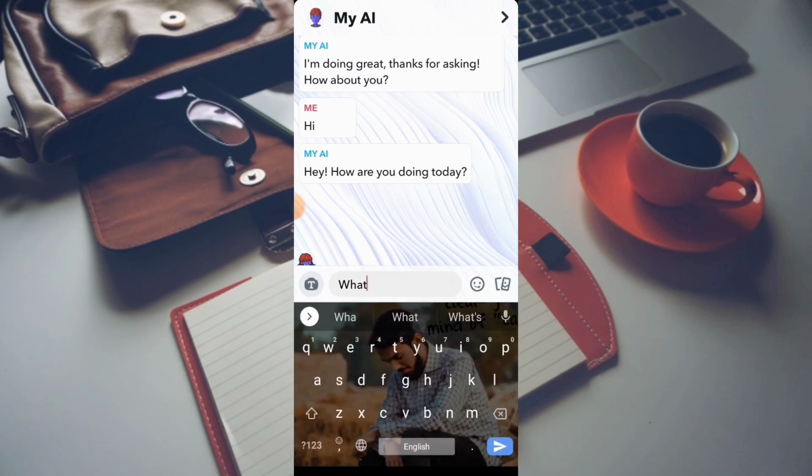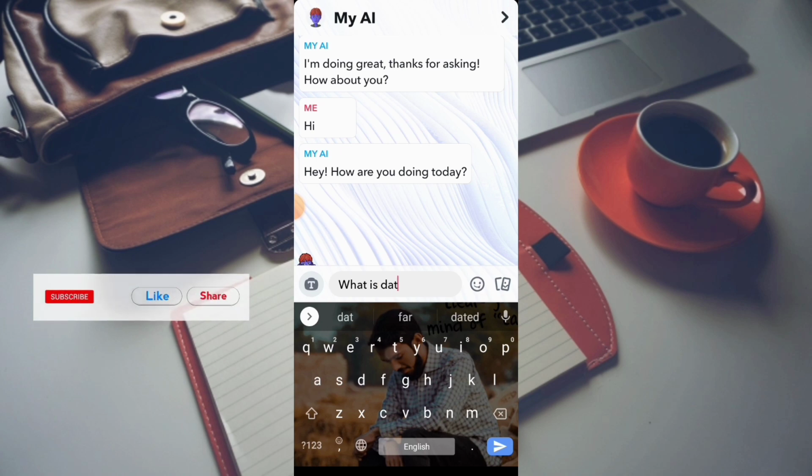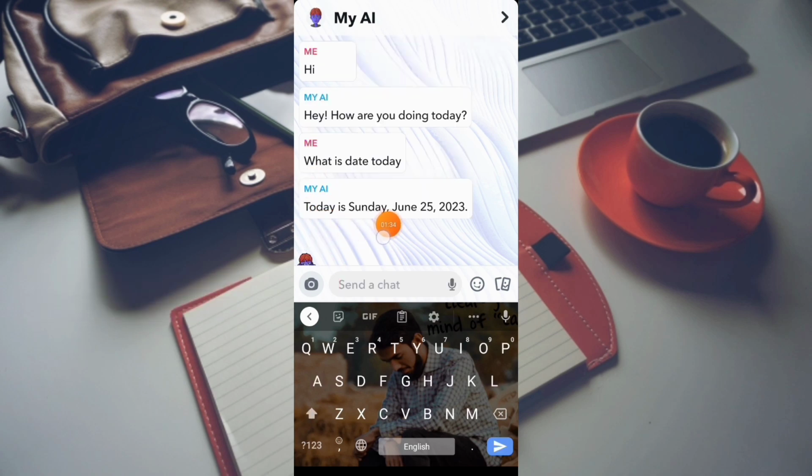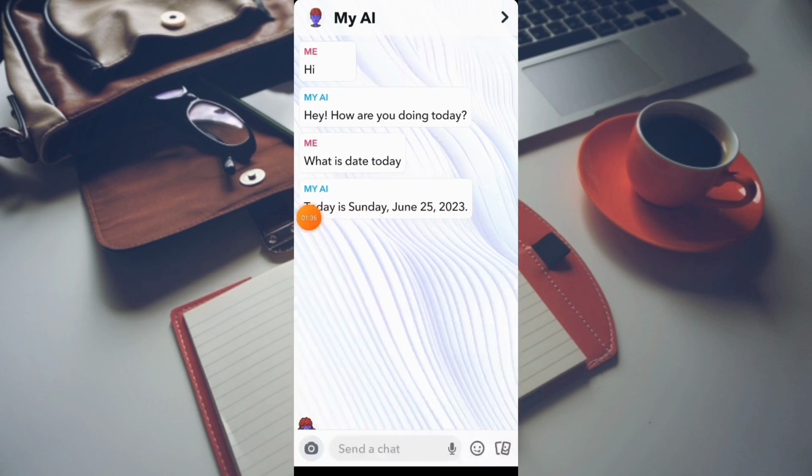Remember one thing: when you update your Snapchat account, My AI is almost always already in your Snapchat chat history, and if you do not find it, then search for My AI and you can easily get your Snapchat AI.